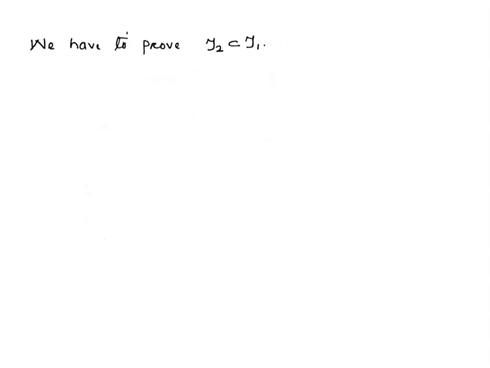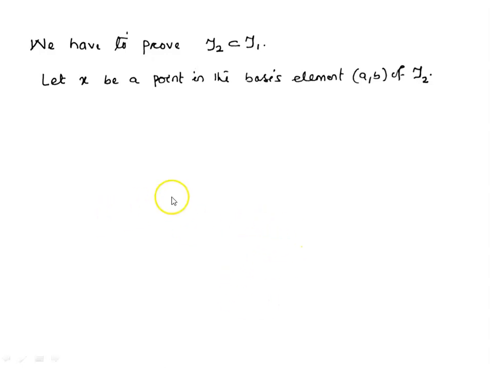To prove tau2 is a subset of tau1, as we have seen in the lemma based on basis, we have to take a basis element of tau2. This tau2 is the topology generated from the open intervals of R. So we take a basis element (a, b) of tau2.